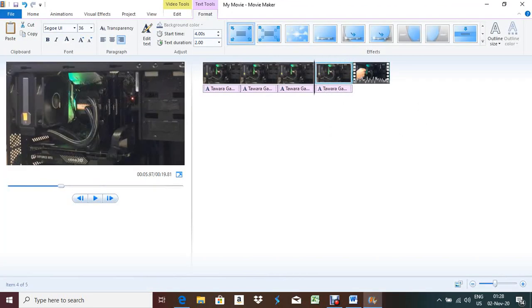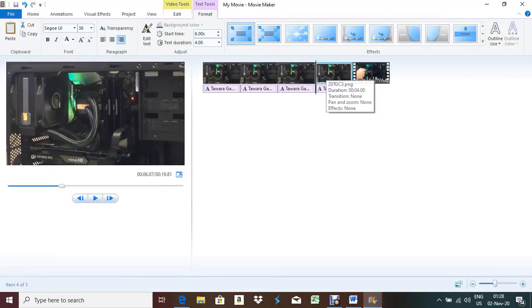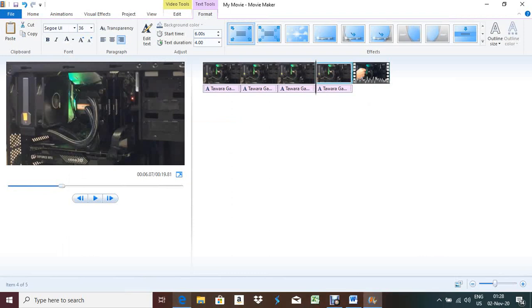We forgot to do one thing. Here they mentioned that the audio clip saved at step 1 starts, so I have to add the audio clip here. Okay, from which part? All elements are added from number 6, 6.03, right? We need to add the audio clip here, at 6.03.